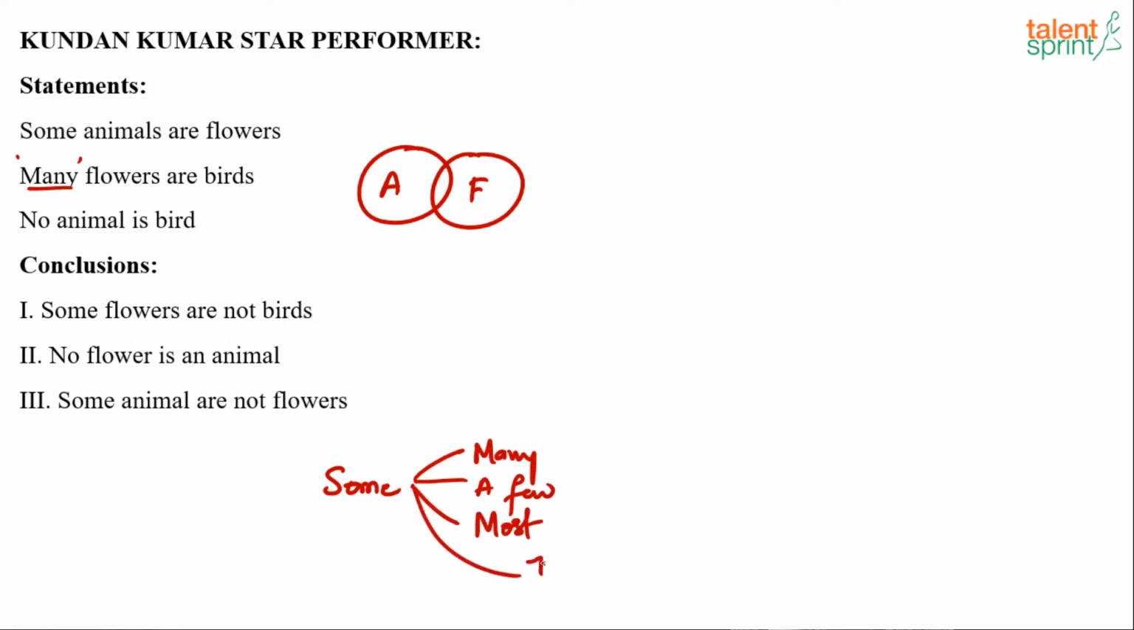Sometimes they use percentages also. 94% flowers are birds, or 13% flowers are birds, or let's say 3.5% flowers are birds, or 47 flowers are birds. All those would mean some. So many flowers are birds would mean some flowers are birds. Again, many flowers are birds does not mean that you have to draw a bigger bird set to indicate many flowers are birds. Some intersection should be there. Whether it is this much or a bigger intersection doesn't make any difference. So many flowers are birds or some flowers are birds.